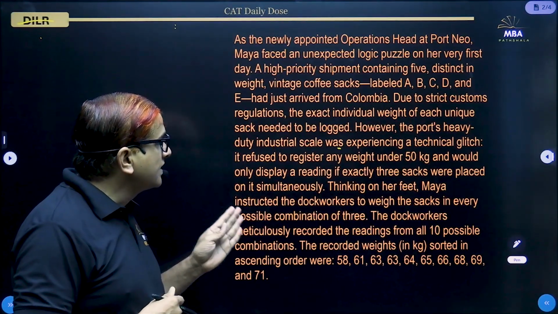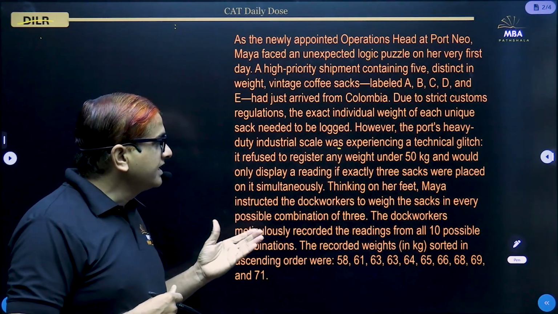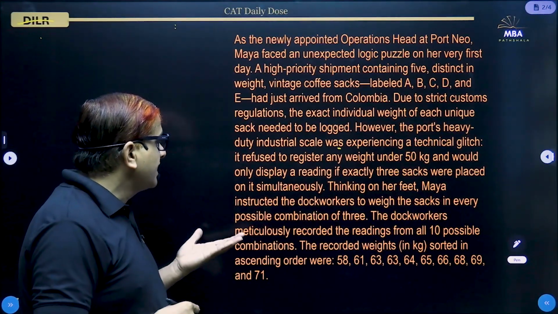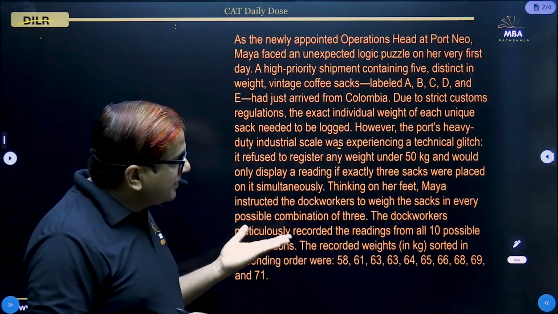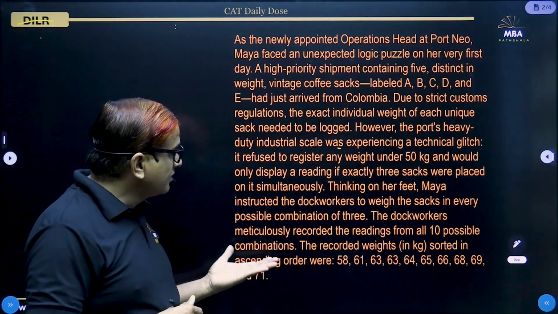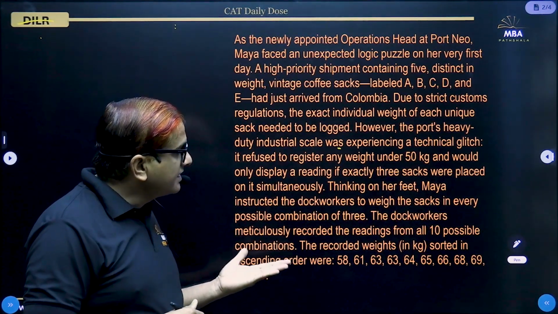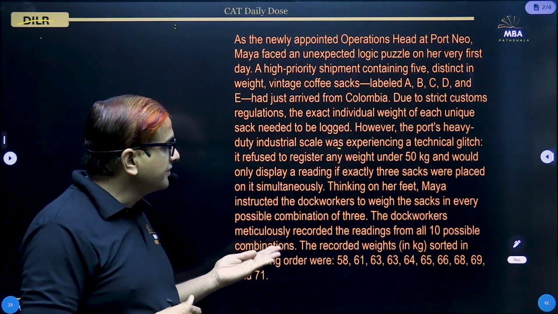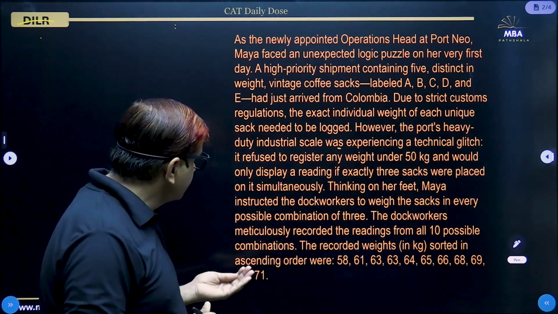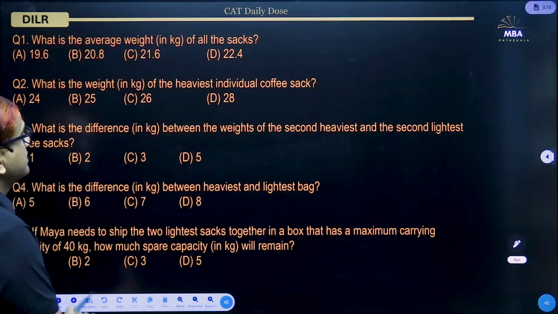It refused to register any weight under 50 kg and would only display a reading if exactly 3 sacks were placed on it simultaneously. Thinking on her feet, Maya instructed the dock workers to weigh the sacks in every possible combination of 3. The dock workers meticulously recorded the readings from all possible 10 combinations. The recorded weights in kilograms sorted in ascending order were 58, 61, 63, 63 again, 64, 65, 66, 68, 69, and 71. Now, based on that, the 5 questions are these.